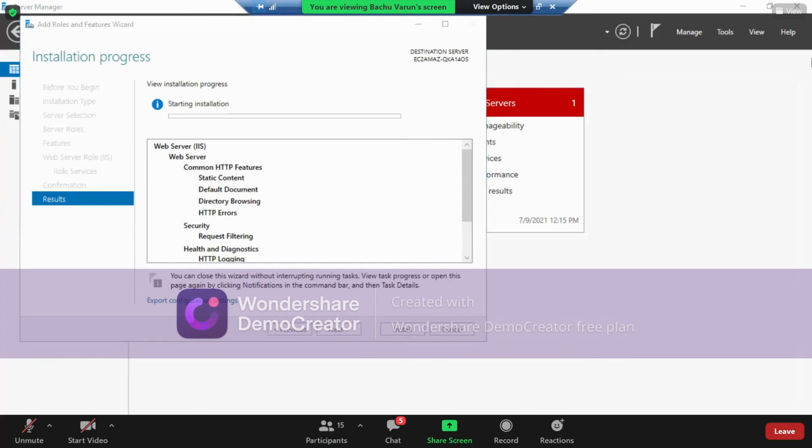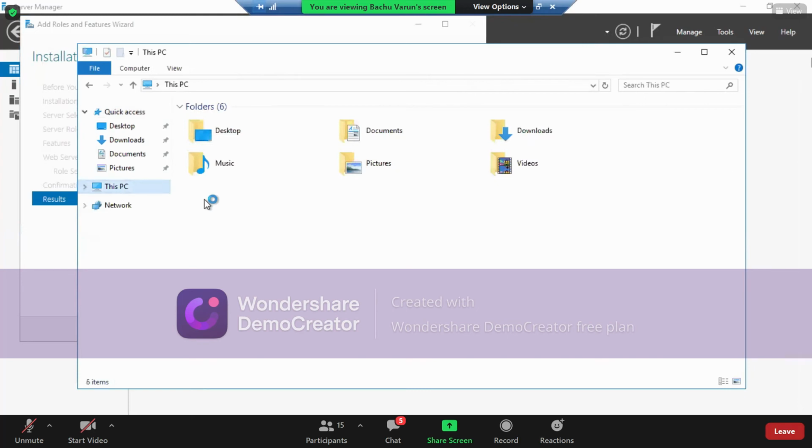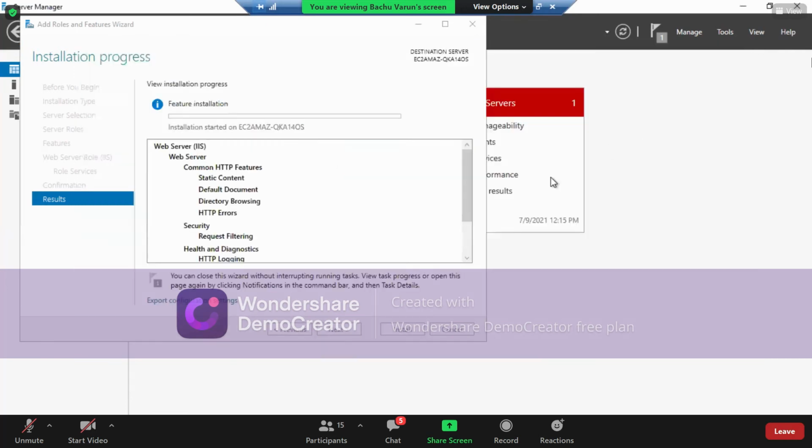If you can see on this particular server machine, before installing the web server, if I go to the C drive of the Windows Server machine, I can see a few folders here, right? So PerfLogs, Program Files, Program Files (x86), Users and Windows. These are the directories available here. So I'm closing this. Now let's wait for this installation to complete.